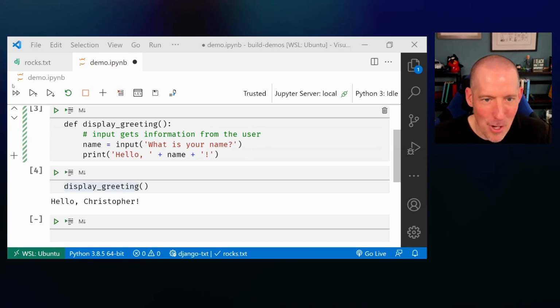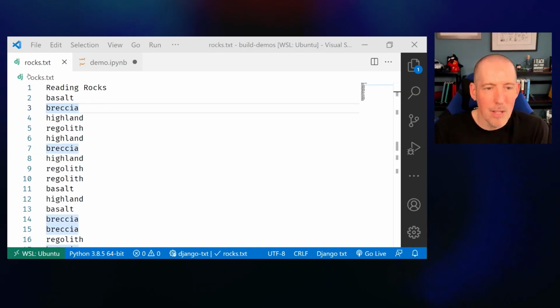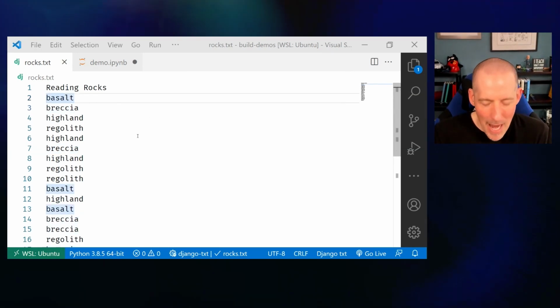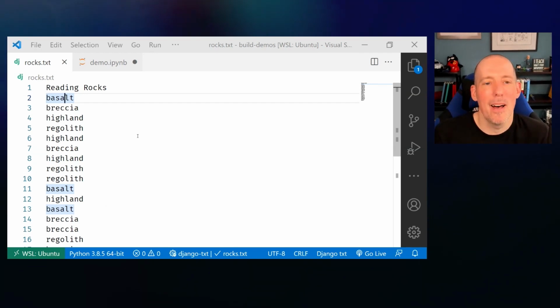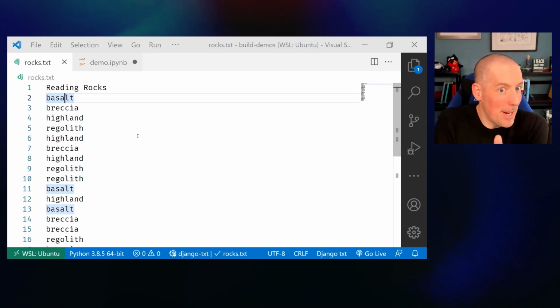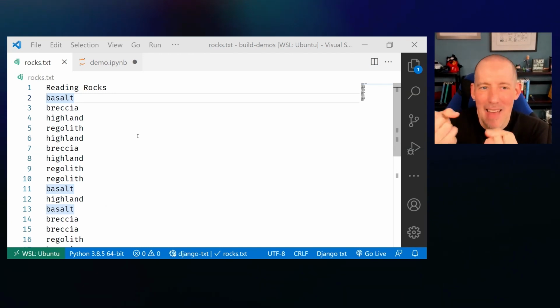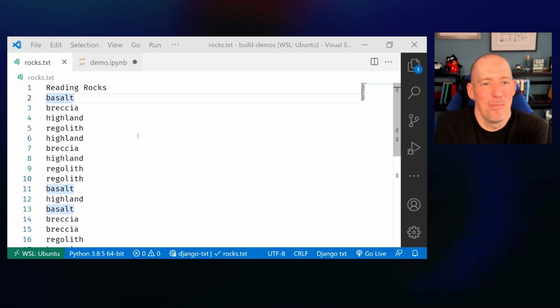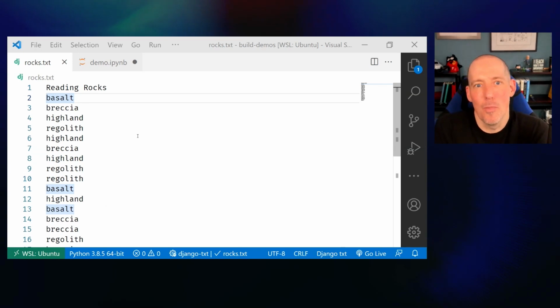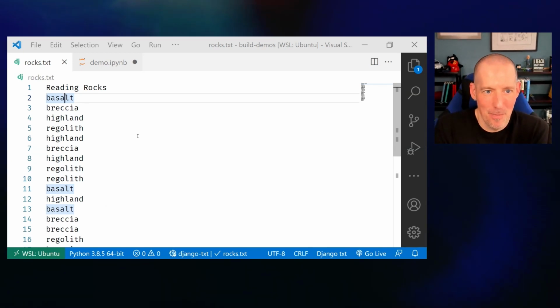Now, let's turn our attention here to a little scenario. And so I'm going to simulate a little bit of data science. And let's say, and this is going to be pretty common, that what I have is a text file. And that text file has some information. And what I want to be able to do is process this information.